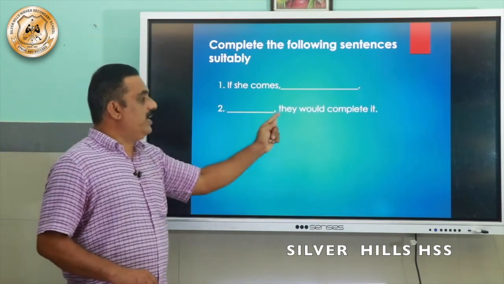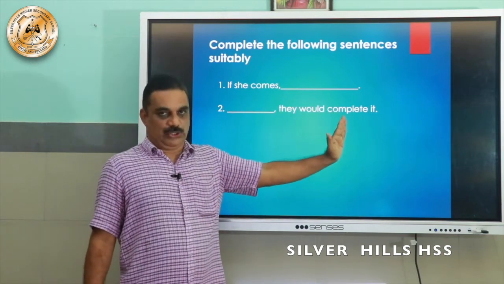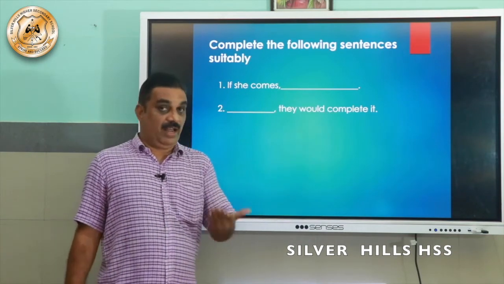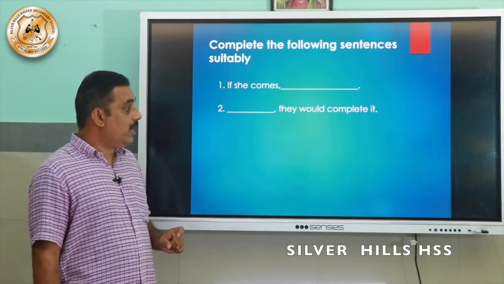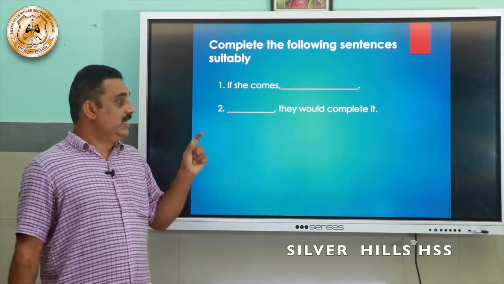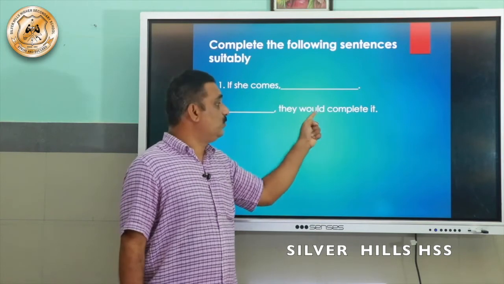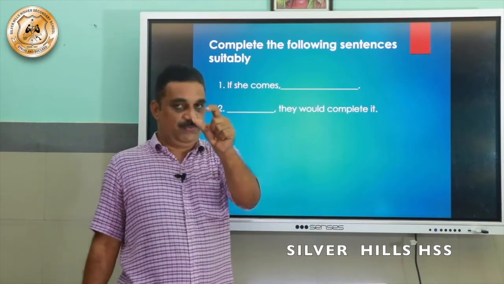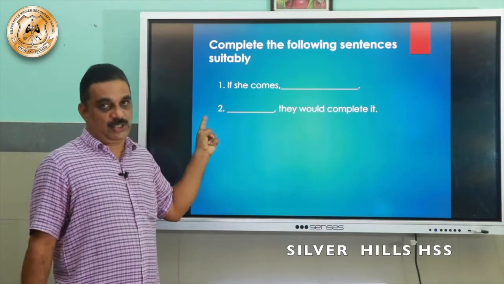Okay, now second one, they would complete it. That is the main clause. They would complete it. And what will be the if clause? If they got enough time, they would complete it, because would complete is would plus V1. So here the tense would be past tense or V2.